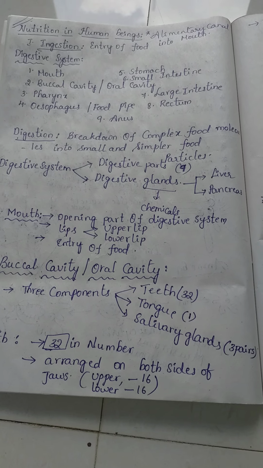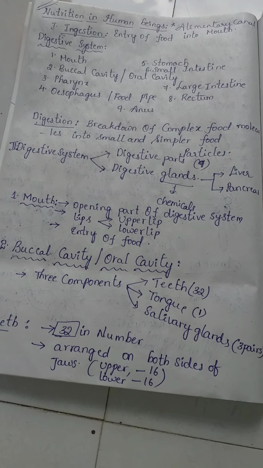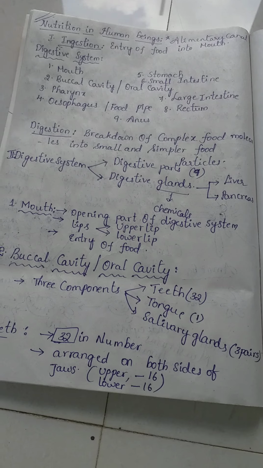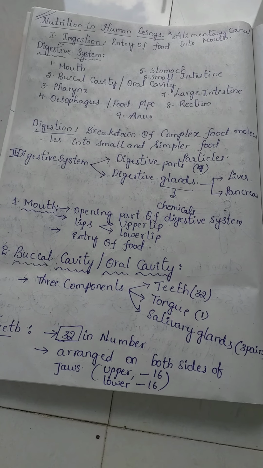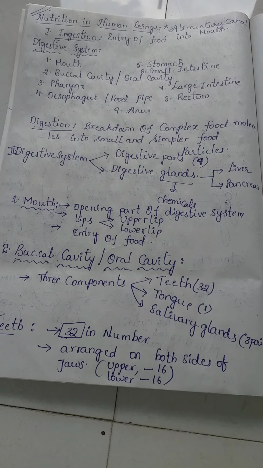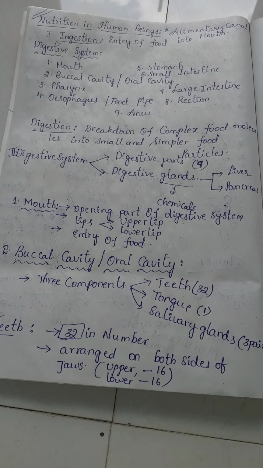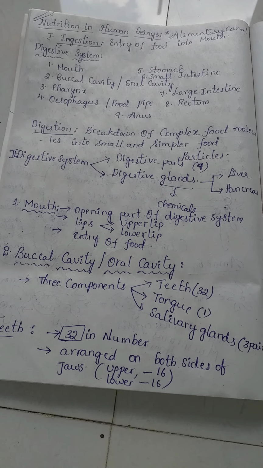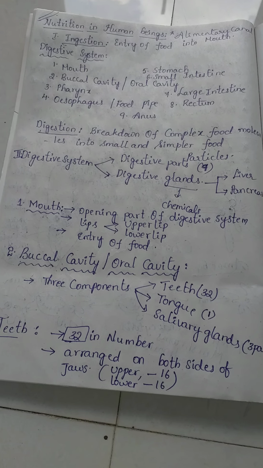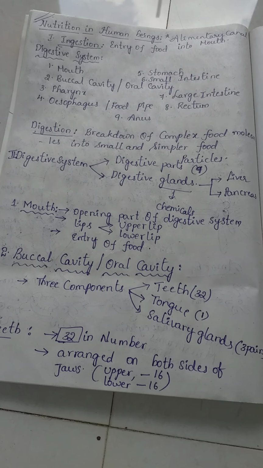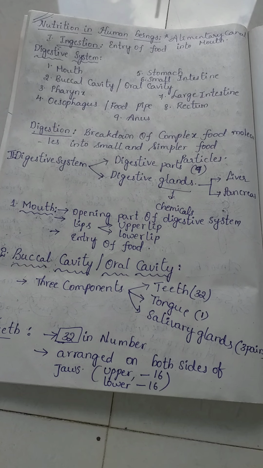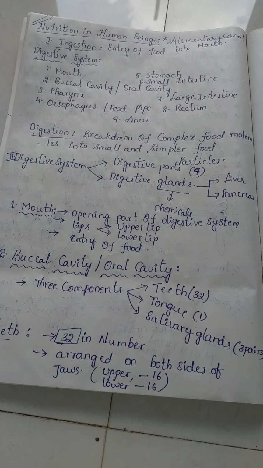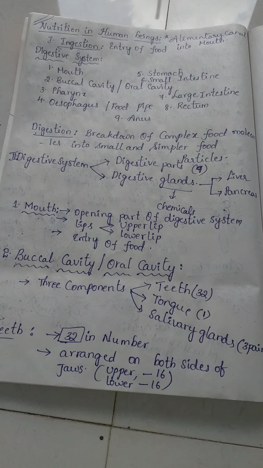Very good morning, children. Today we are going to learn about another topic known as nutrition in human beings. So, intake of nutrients into the body is called nutrition. In human beings, for the purpose of nutrition, there are several organs for food collection, like hands to grasp the food, and mouth to take and to crush the food. Like that, many organs are involved.